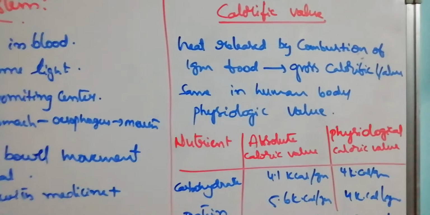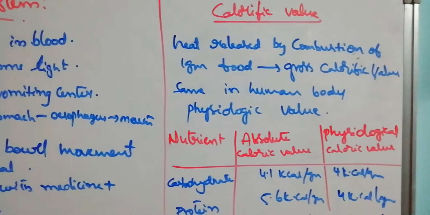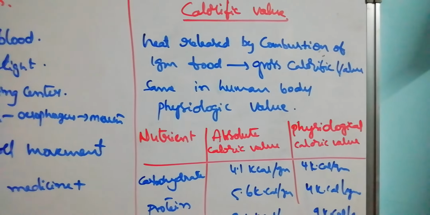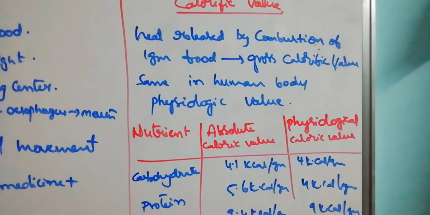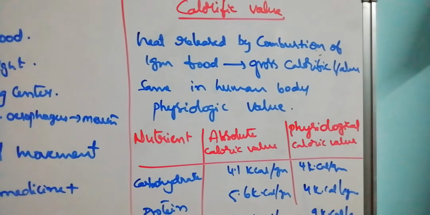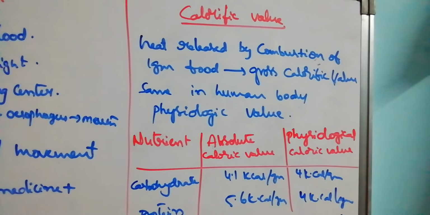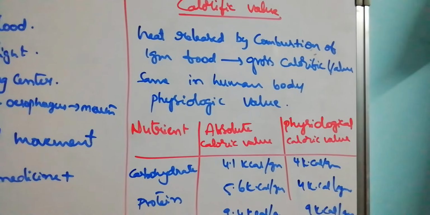Next, come to the calorific value, meaning giving energy. Heat means here energy released by combustion of 1 gram of food is called the gross calorific value. The same heat from combustion of food released in the body, then we call it the physiological value.